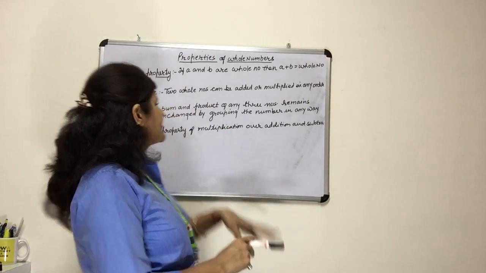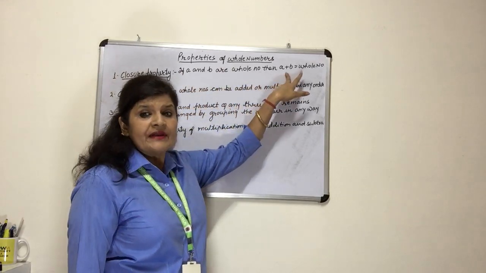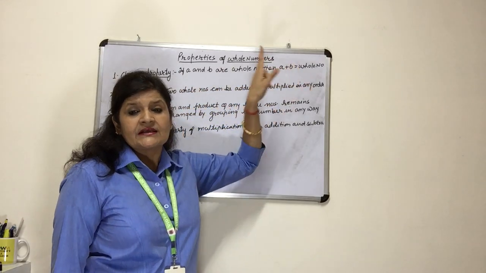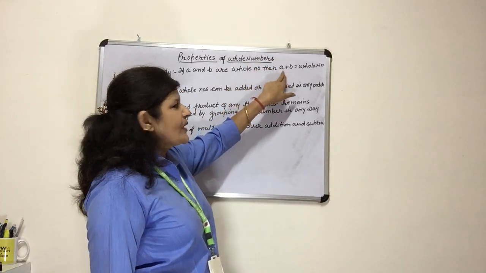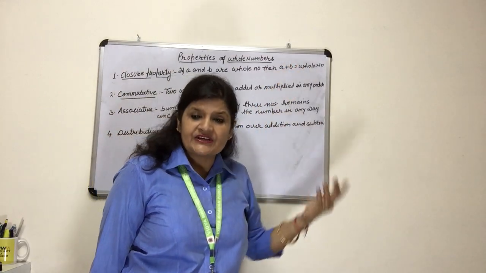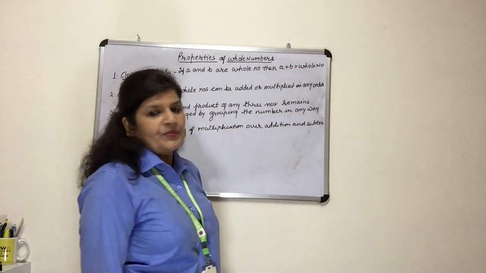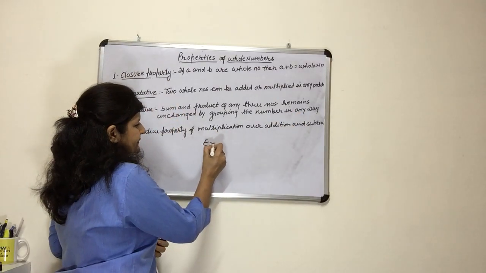So what is closure property? If A and B are whole numbers, then when we add these two whole numbers, A plus B, whatever we get after addition is the sum, and the sum will also be a whole number. We can give an example.